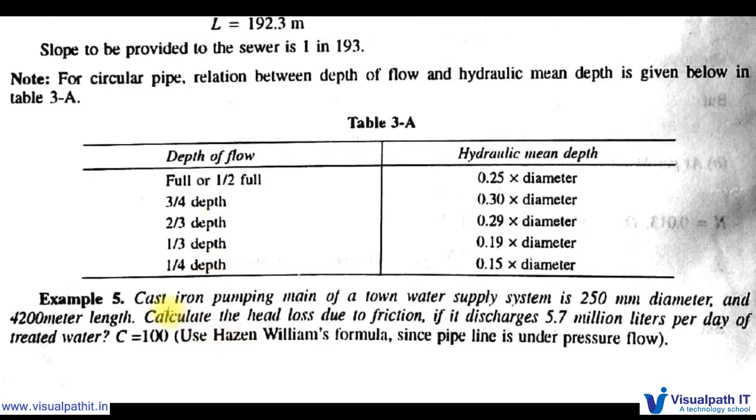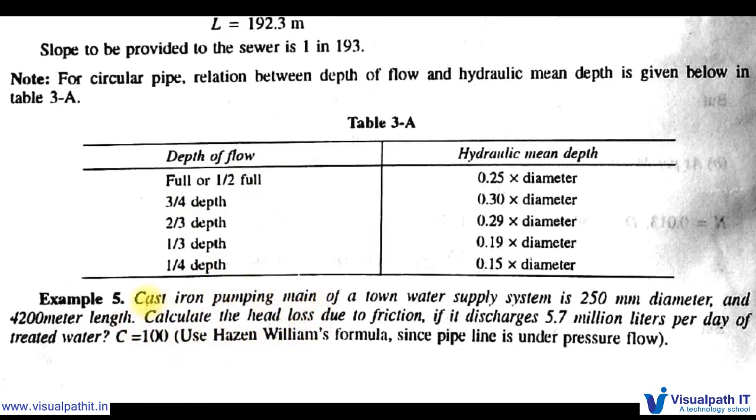And next is one more problem. Cast iron pumping main of a town water supply system is 250 diameter and 4200 meter length. Calculate the head loss due to friction if it discharges 5.7 million liters per day of treated water. C is equal to 100. Use Hazen-Williams formula since pipeline is under pressure flow. We have seen problems for Manning formula and Darcy's formula. Now it is for Hazen-Williams formula.